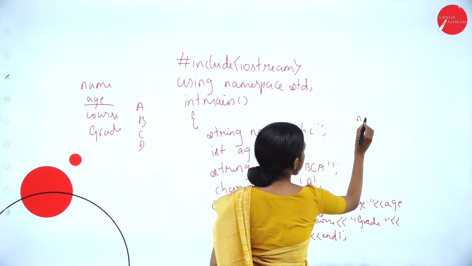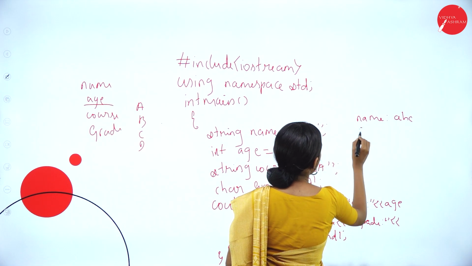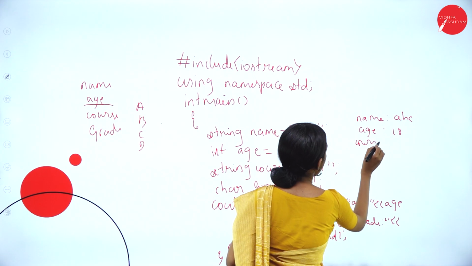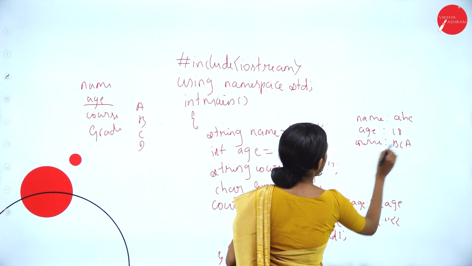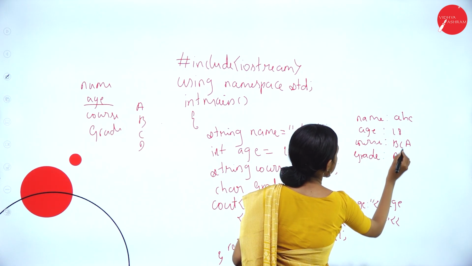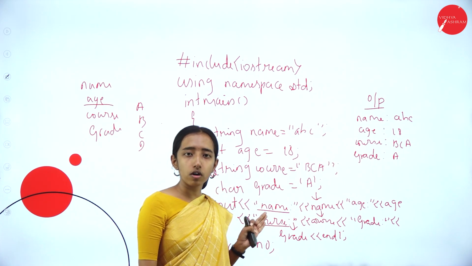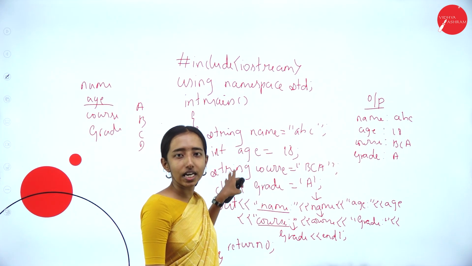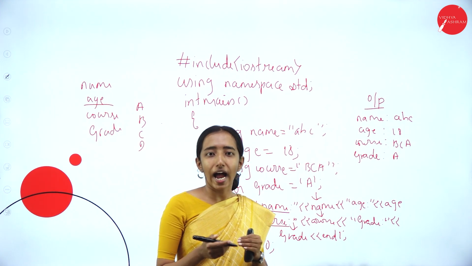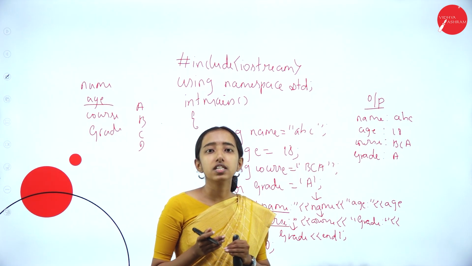So name ABC, age 18, course BCA, and the grade A. So this is the output. So this is a simple example to demonstrate the use of variables as well as data types. So in C++, we covered the basics of keywords, identifiers, variables and data types, and how cout works.